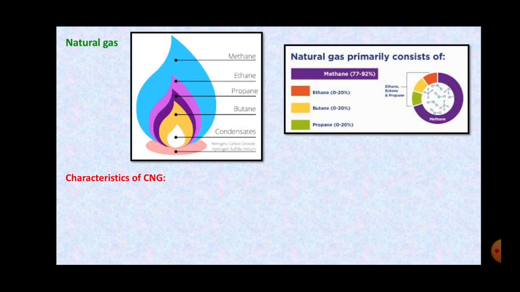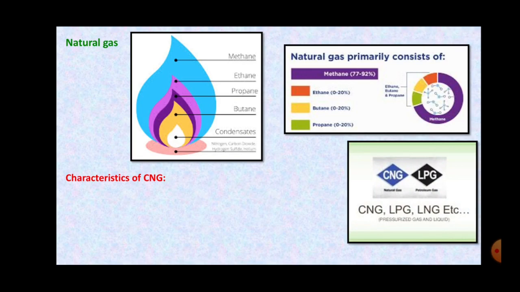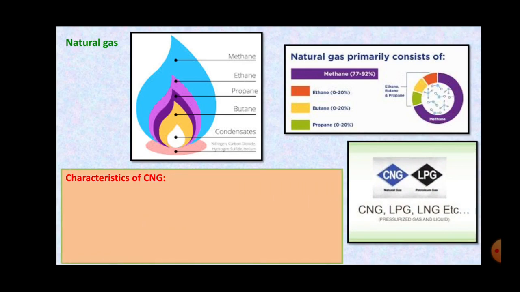Now, what are the characteristics of compressed natural gas? Very first is, it is very inflammable. It catches fire easily, right? Second is, when the combustion of this CNG takes place, no solid waste remains. Like if we burn coal or wood, right, the solid waste remains.